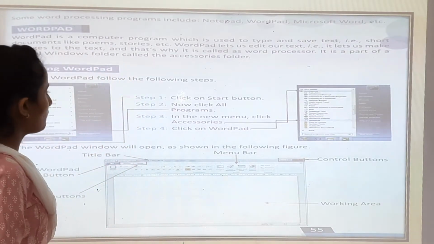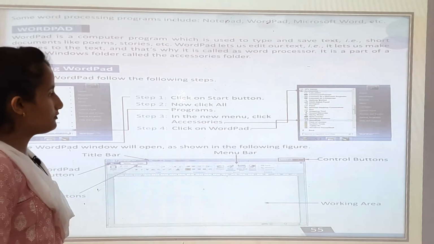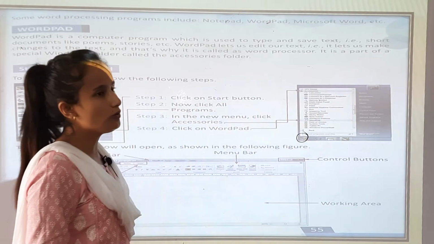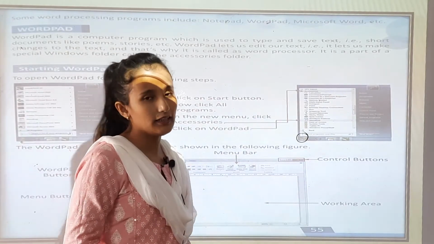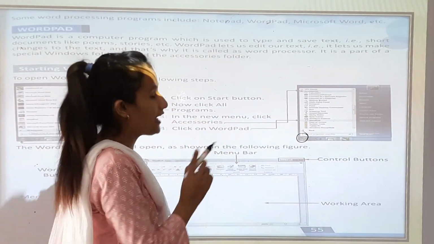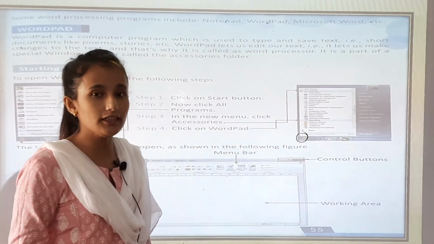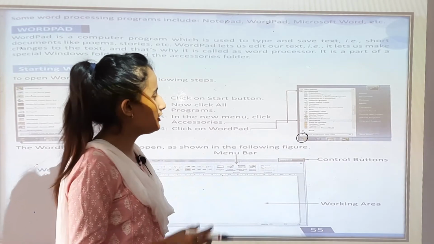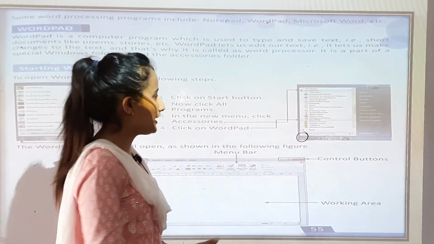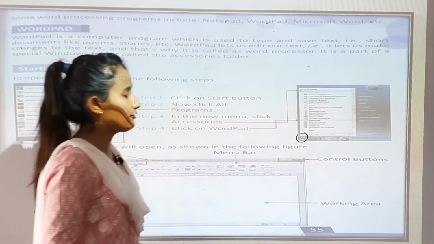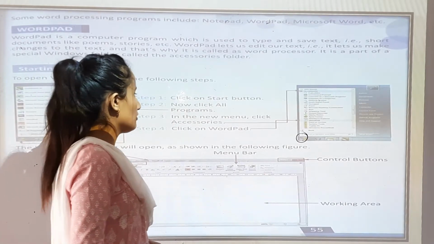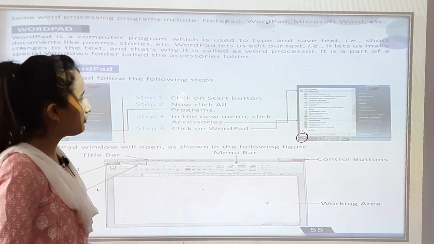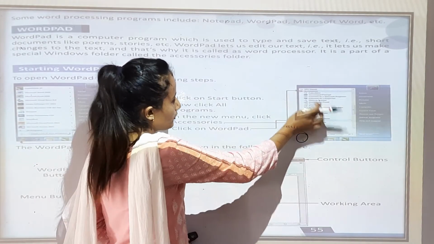Step 1. Click the start button. First you have to go to the start button. Whenever you want to write, or want to search anything, you have to click the start button, okay. Now click on the start button. Step 2. Now click all programs. You have to click all programs.